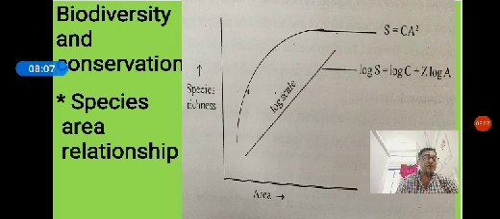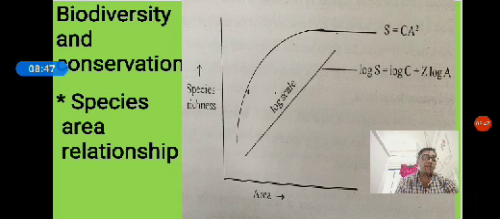The analysis of the species area relationship curve shows that when it is studied over large areas like a continent, the Z value ranges between 0.6 to 1.2, showing a steeper line. For small areas like a district or state, the Z value ranges between 0.1 to 0.2, showing a less steep line.